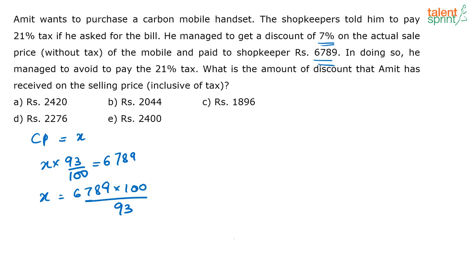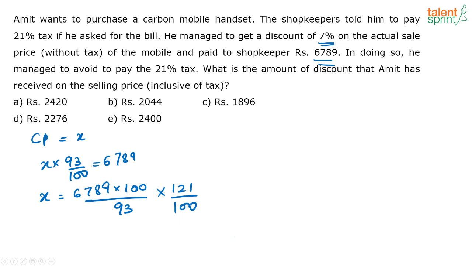Now actually if he had bought the phone with a bill, what should he have done? He should have paid 21% tax on this x rupees. Correct. So what is 21% tax on this x rupees? This would have become x into 121 by 100. Correct. So 21% tax means that is 21% more than the actual cost he has to pay, that is, into 121 by 100.